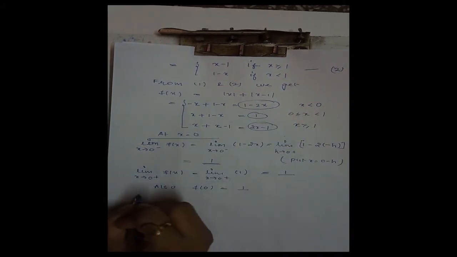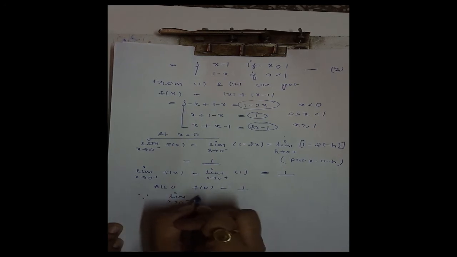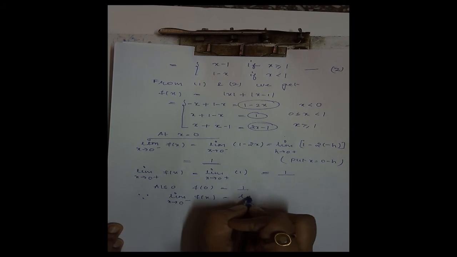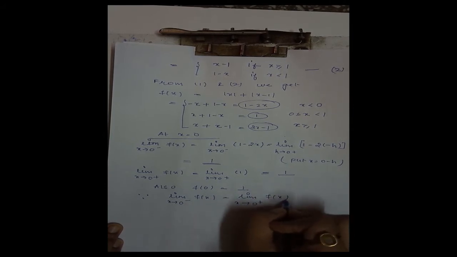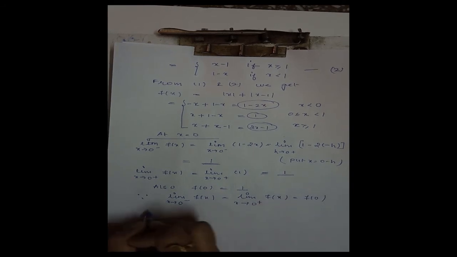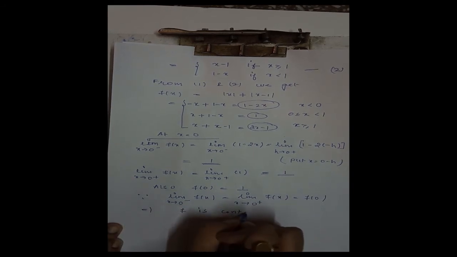Now since limit x tending to 0 minus f of x is equal to limit x tending to 0 plus f of x is equal to f of 0, f is continuous at x is equal to 0.